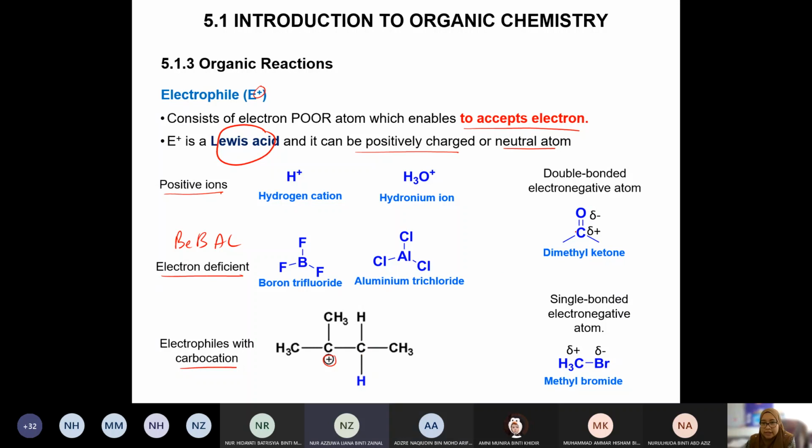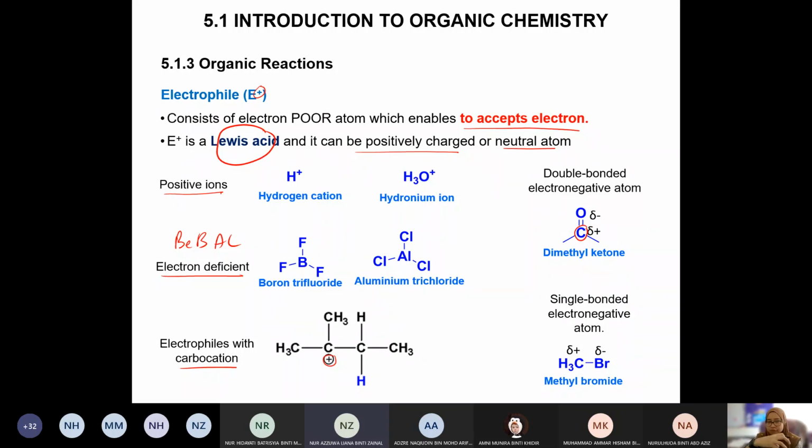Okay, so this is a normal neutral atom. But between C and O, which one shows electrophilic characteristics? This one, this carbon here. Because when carbon shares electrons with oxygen, which is more electronegative, they will not share the electrons equally.